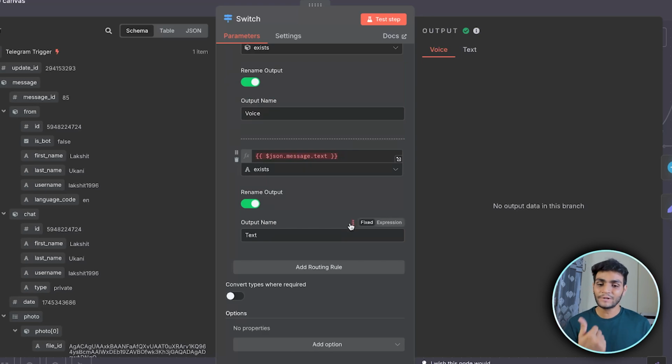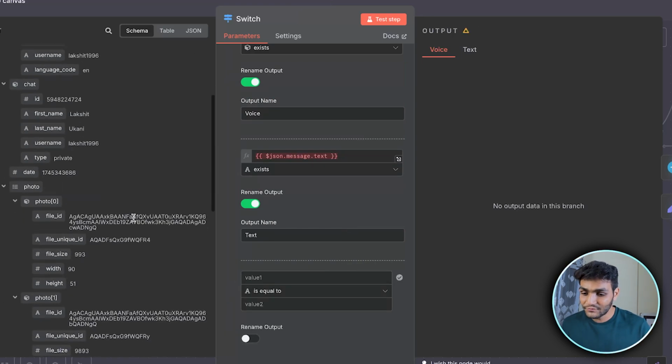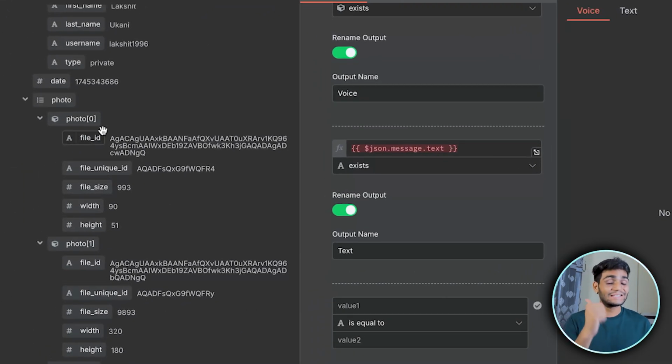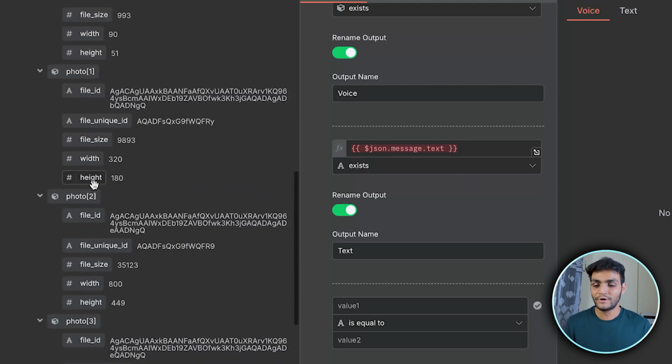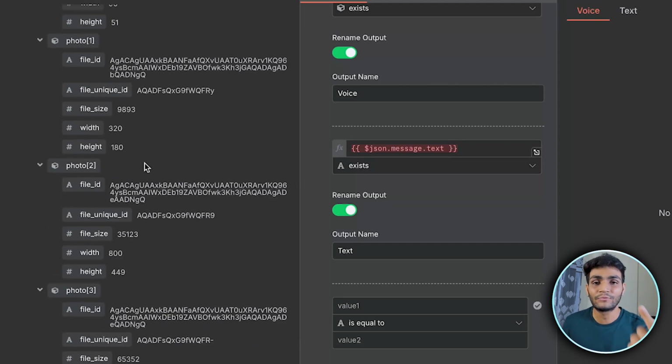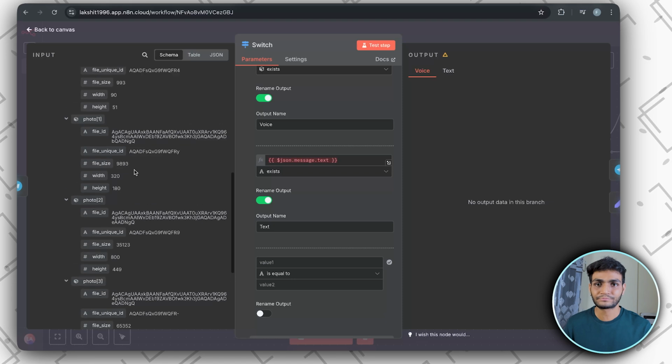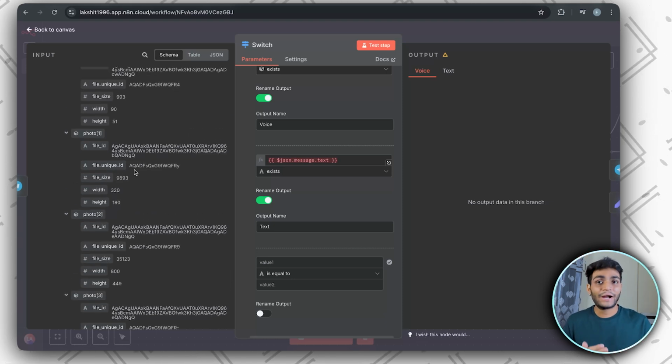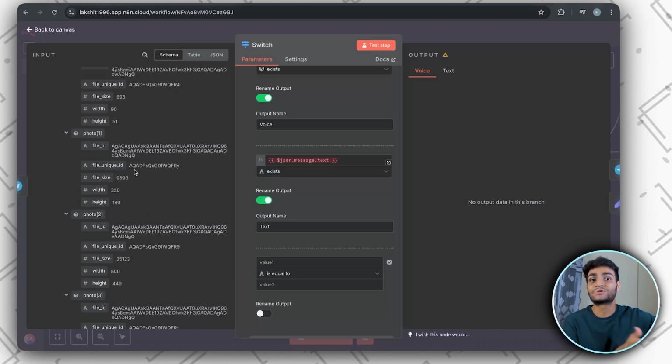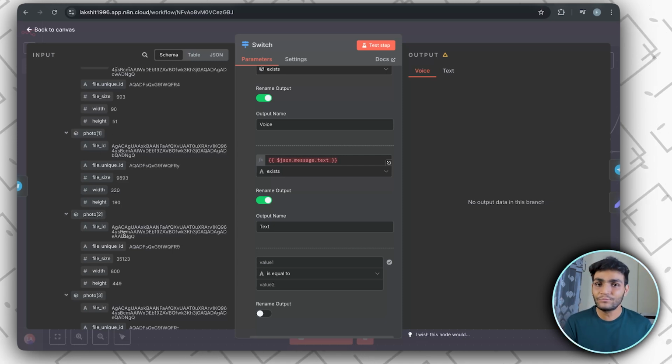So we need to add another routing rule which will identify if it is a photo or not. You might be seeing there are multiple photos: photo 0, 1, 2, and 3. But we only sent one photo. So why are there multiple photos over here? In Telegram, it by default sends the same photo in different resolutions. They are all the same photo but in different resolutions, so you can use whichever you want.